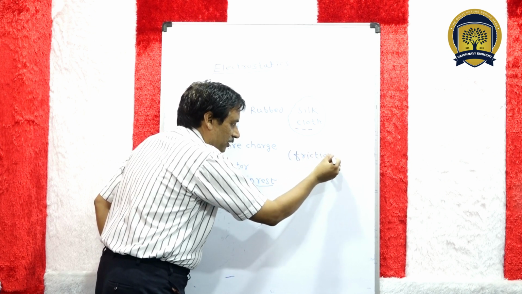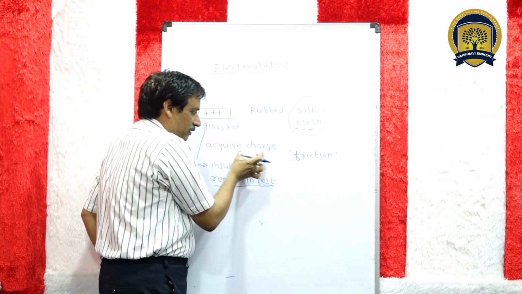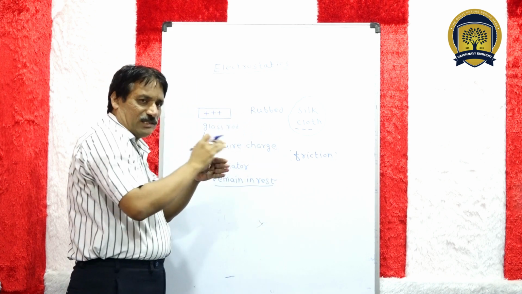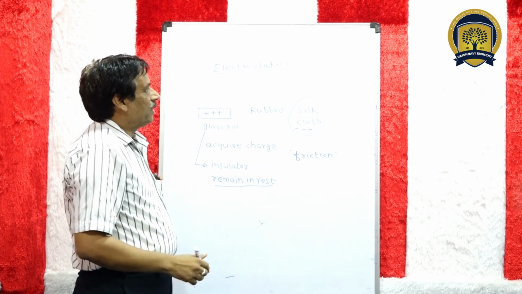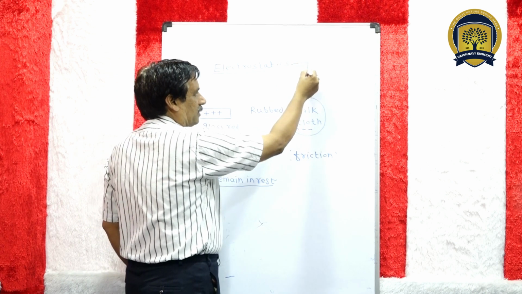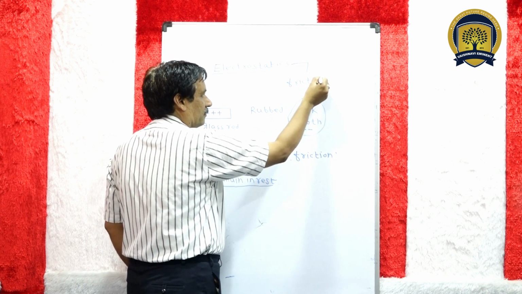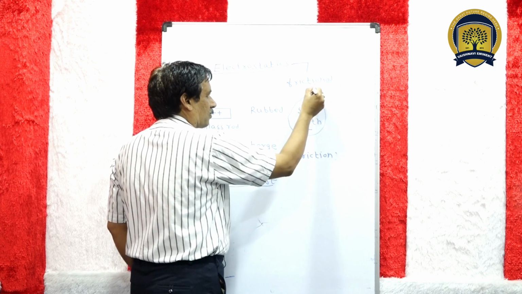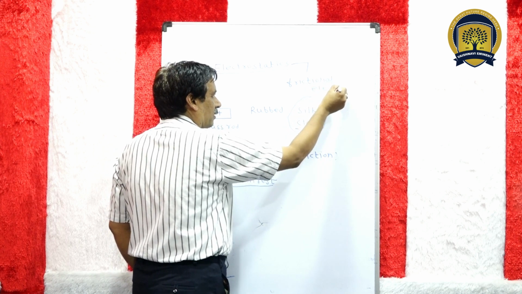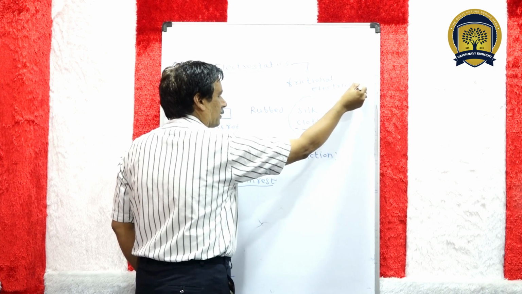Rubbing means friction. That is why electrostatics is also known as frictional electricity.